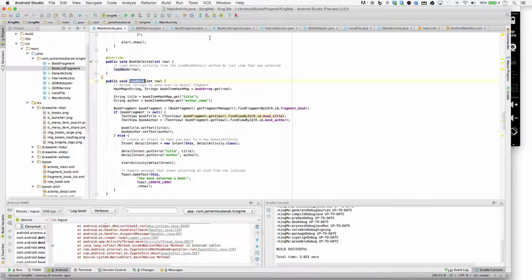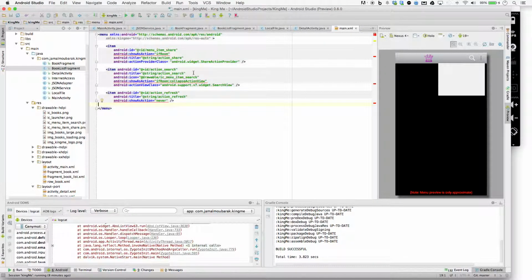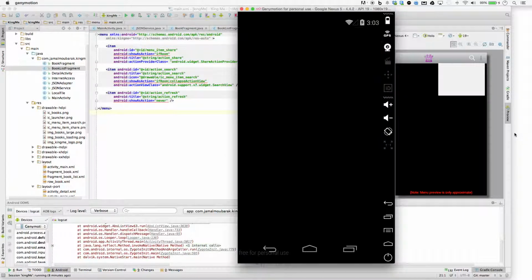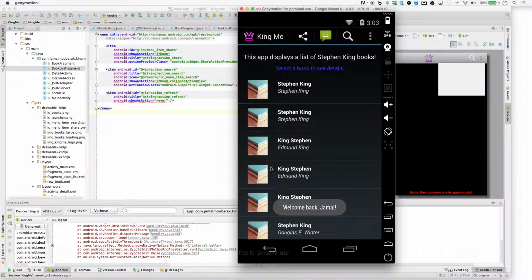It is not, so I don't really know what to do about that. But I implement it as best as I can. I've tried to make my app look as best as I can, and I think the app looks pretty good. I just wish that I could click on this item and it would go over. But that's it. I don't know.